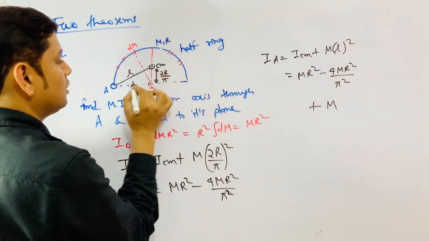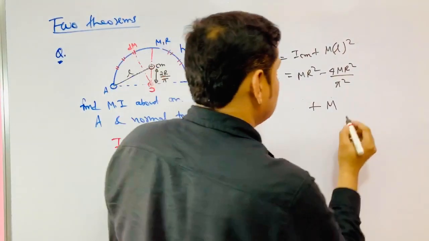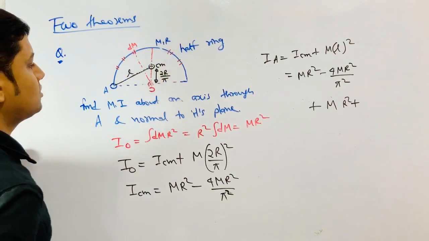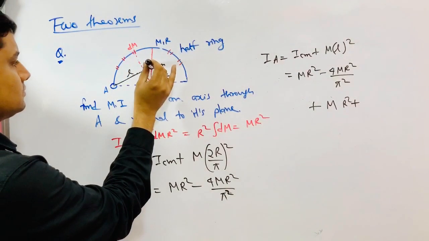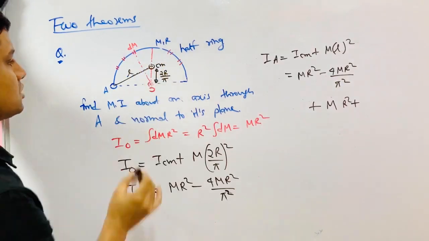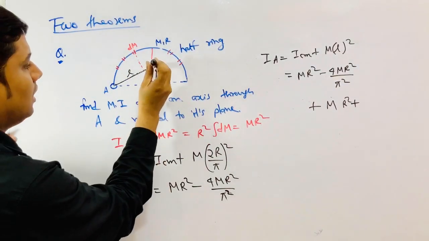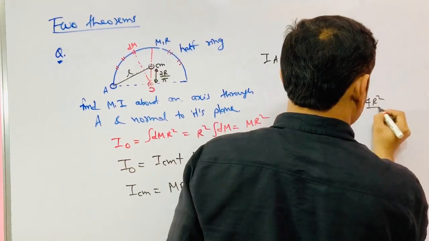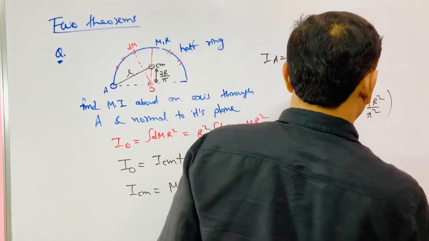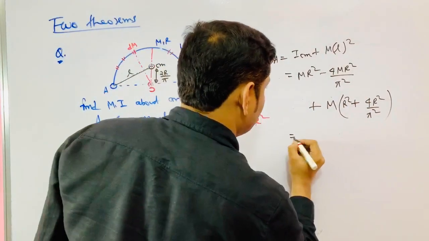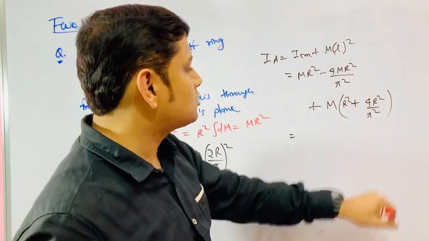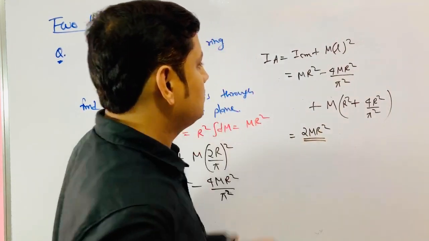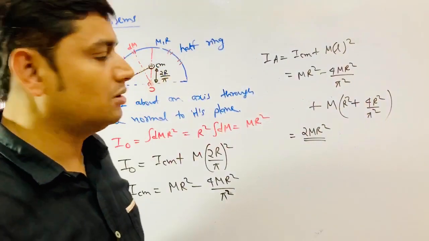L square equals R square plus R square plus 4R square by pi square. The 4R square by pi square cancels, and we get 2 M R square.